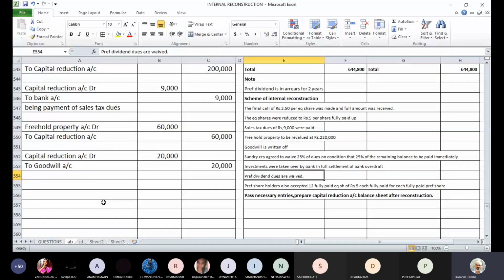I'll give you a minute to think about it, and you are going to tell me how we pass the entry for this. So far all the entries were simple. Now there is a little twisted kind of wording for creditors.